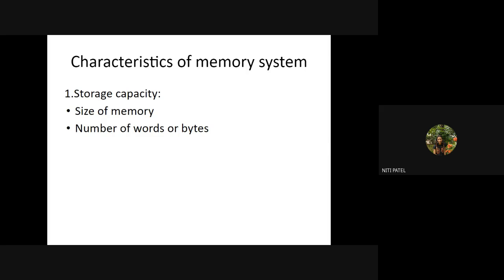So what is this KB, MB, GB, TB? These are nothing but the storage capacity that an individual memory is holding. So the first characteristic is storage capacity, which is nothing but how much data can be stored in a particular memory system. How do we categorize them? We categorize them, as I said, in KB, MB, GB and TB. So we say number of words or number of bytes. How much is one word? 16-bit.